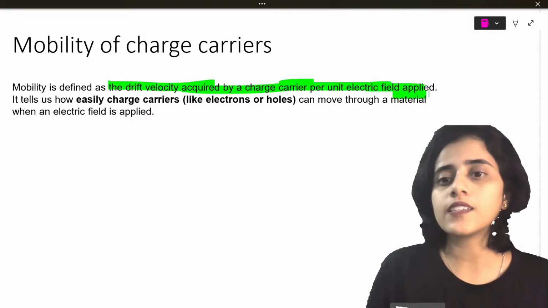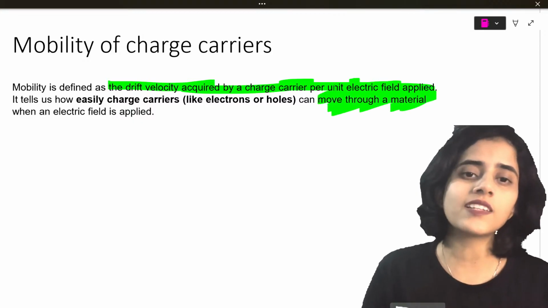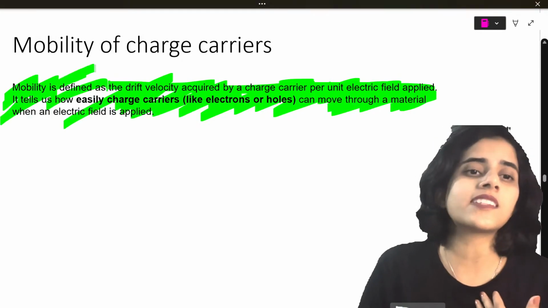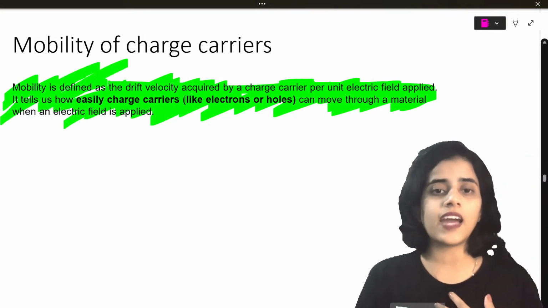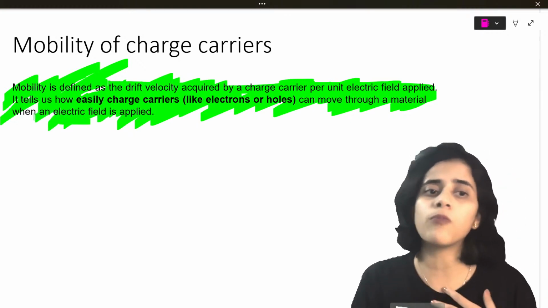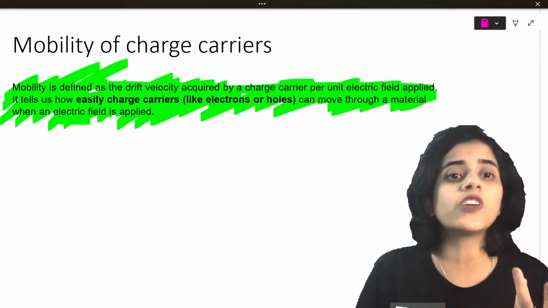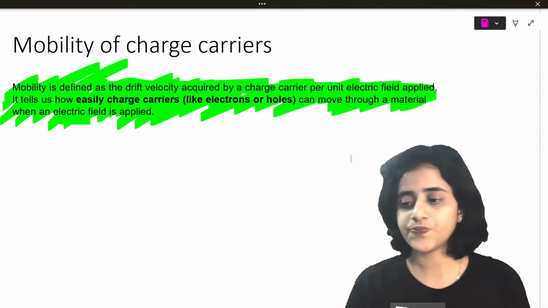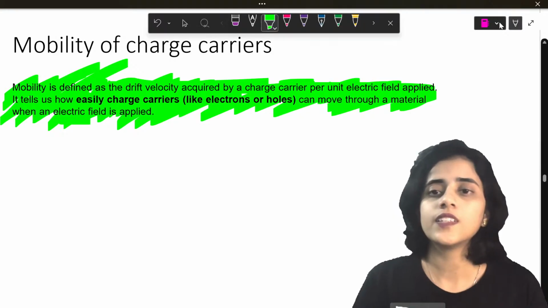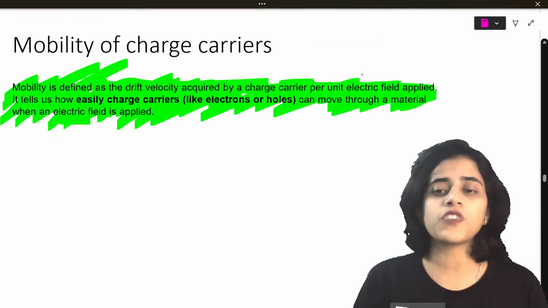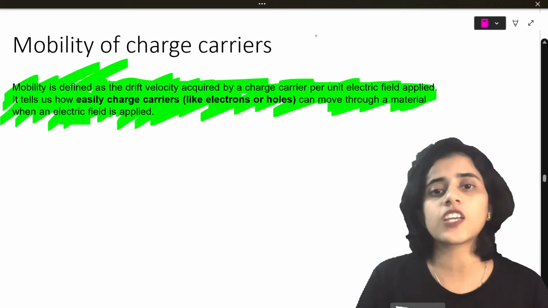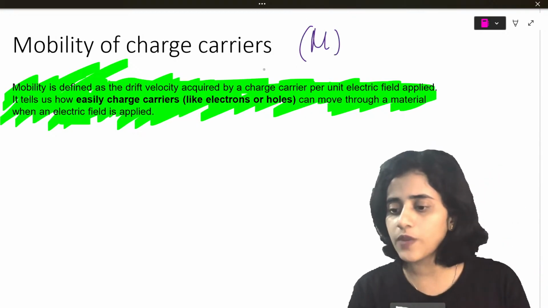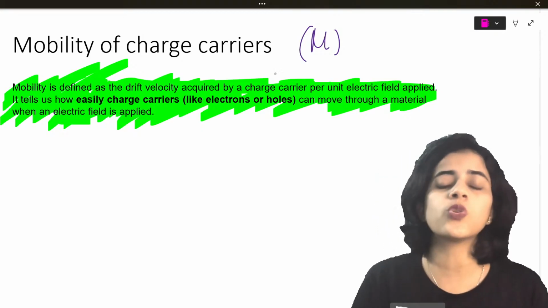So you can also say it is how easily charges can move in a field. Mobility is how easily something can move. If I can walk easily, I am mobile. I can move, I have good mobility. So mobility of a charge carrier is how easily a charge carrier can move, and it is represented by the alphabet mu.